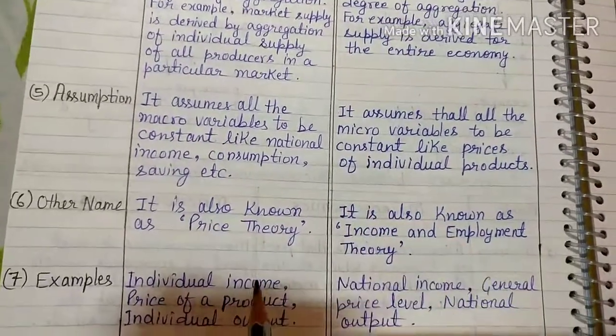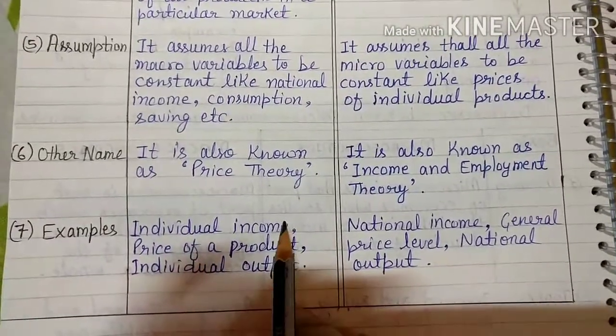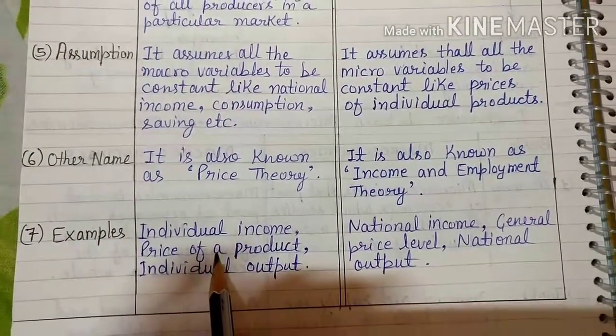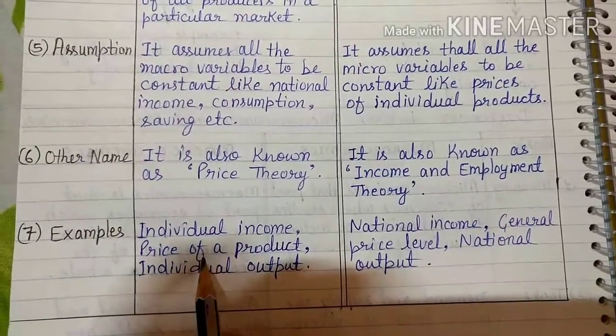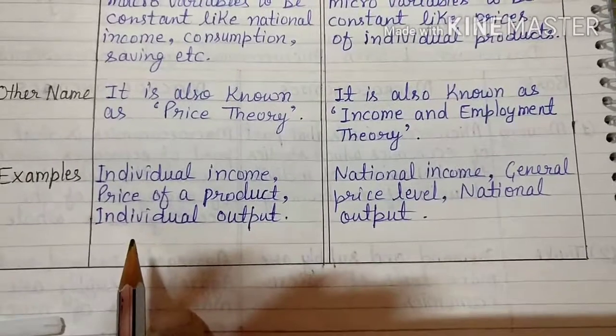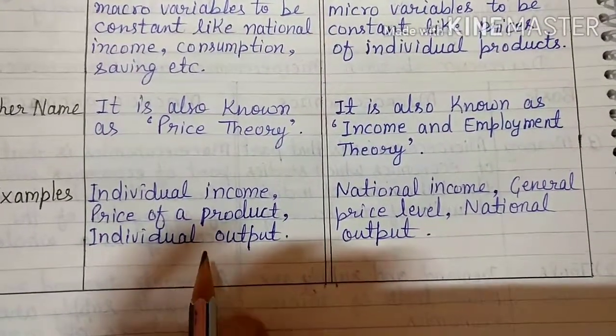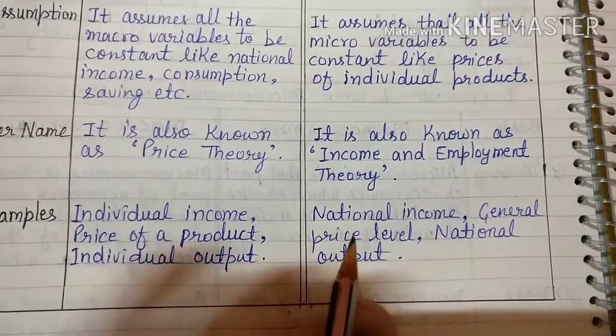Then come examples of microeconomics: individual income. We are studying issues regarding individual income, the price of a product and individual output, how much production is done by one firm or two firms.